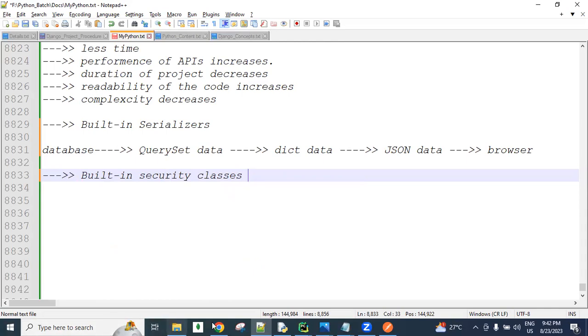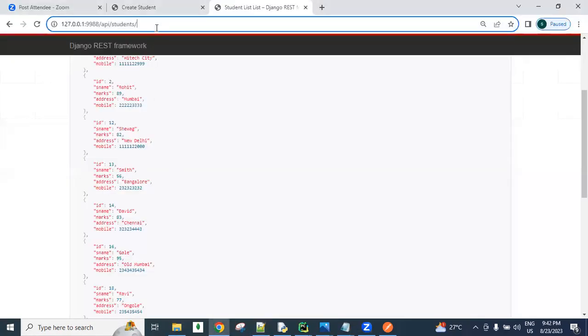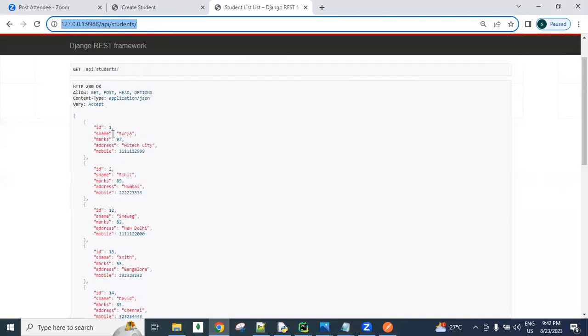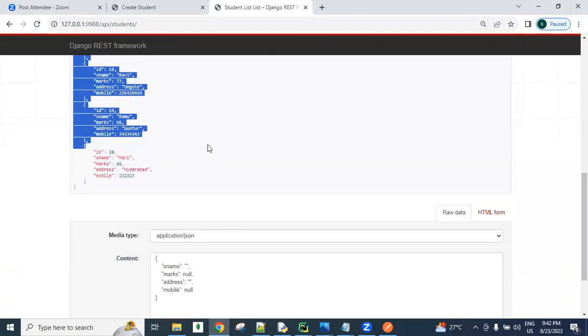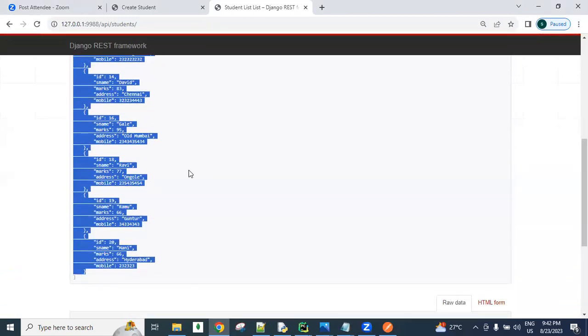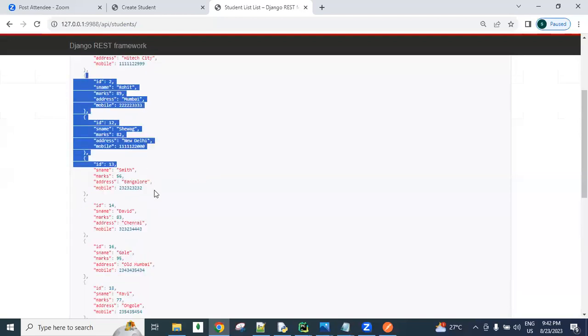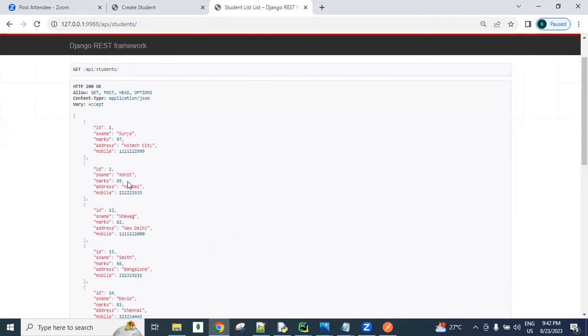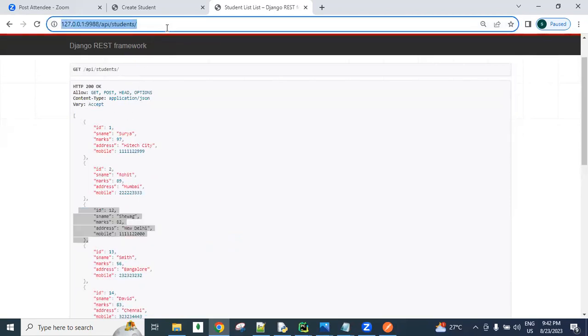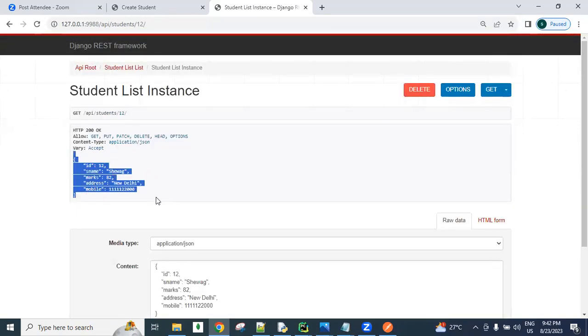So I'm developing one API here, guys. Using this API, people can access all these records of data. Using that API, people can also delete all these records of data. For example, here are different records. The 12th record is Sehwag related. I'm sending a request for 12, yes, the 12th record is there.